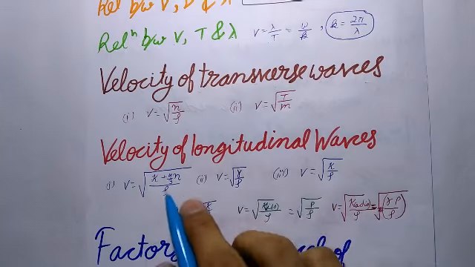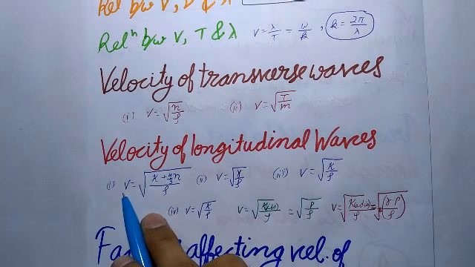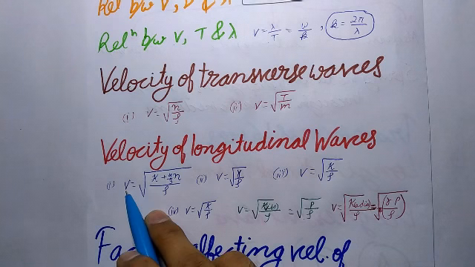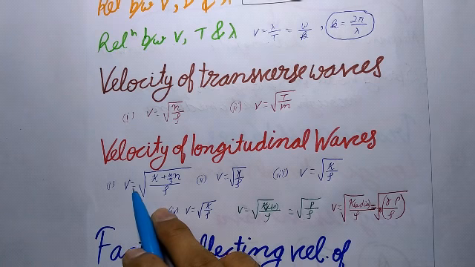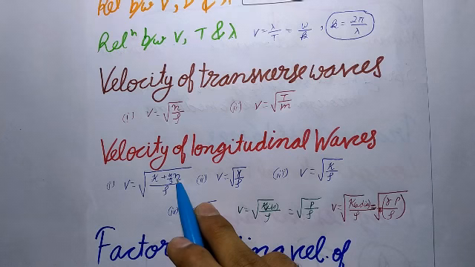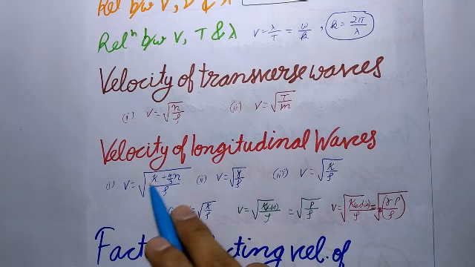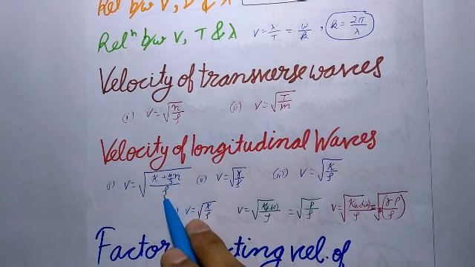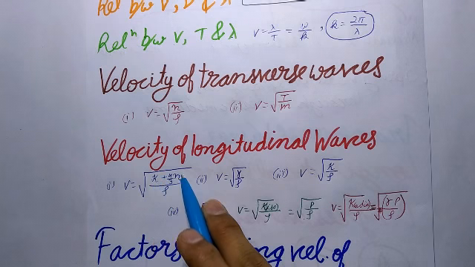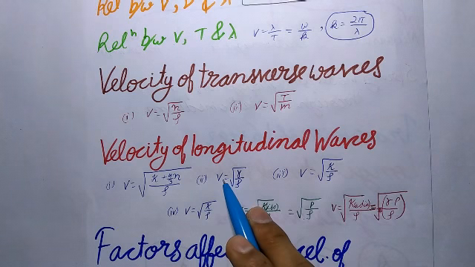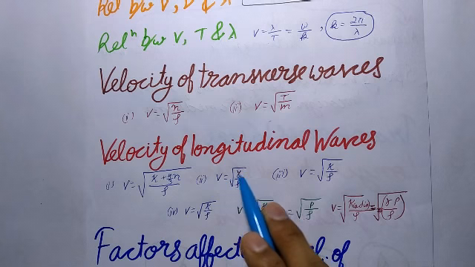So next is velocity of longitudinal waves. First, the velocity of longitudinal waves in an extended solid like Earth's crust, of bulk modulus kappa and modulus of rigidity eta, and this is the density rho, is given by this expression. v will be equal to under root kappa plus 4 by 3 eta upon rho. The factor kappa plus 4 by 3 eta is called elongational elasticity. Now second is the velocity of longitudinal waves in a long rod of Young's modulus gamma and density rho, given as v equal to under root gamma by rho.